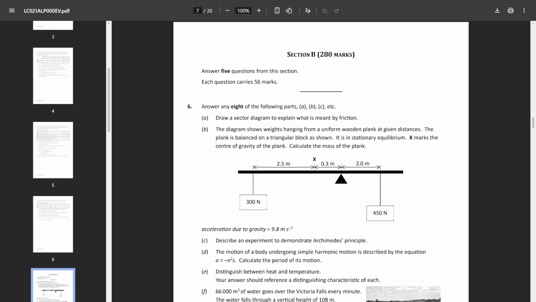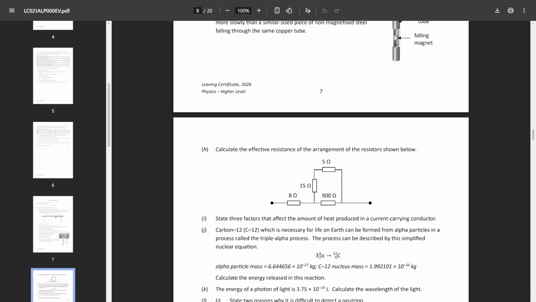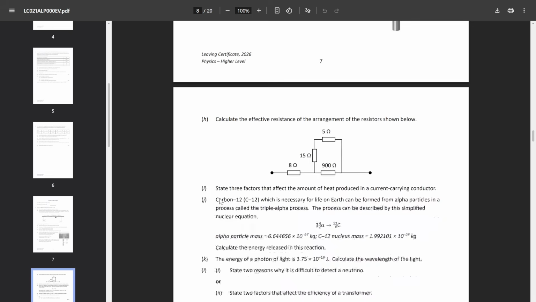Now, section B. Right, question 6. Where do we even begin? It was a mixed bag of questions, so there were some fairly straightforward questions, like question A was actually pretty nice. Which other one? Question I was grand enough, and K and L pretty okay. I guess J to an extent, if you practice your modern physics, though they actually did give you the masses here. So you had to just include the plus energy term.